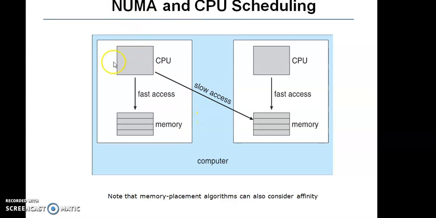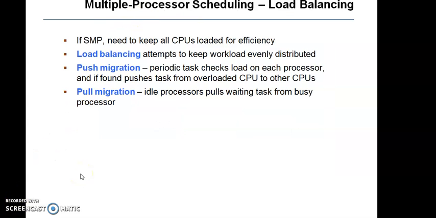Let us see multiple processor scheduling, that is load balancing. In SMP, symmetric multiprocessing, we need to keep all CPUs loaded for efficiency. Load balancing attempts to keep the workload evenly distributed among all the processors. Push migration: a periodic task checks the load on each processor, and if found, pushes tasks from an overloaded CPU to other CPUs. That is, if one processor has more work, we push those tasks to other CPUs. Pull migration: idle processors pull waiting tasks from a busy processor.